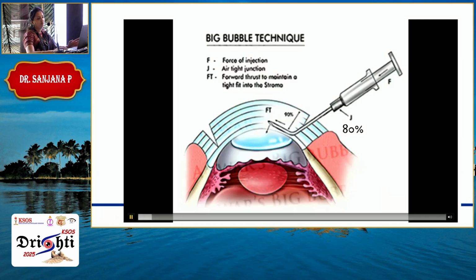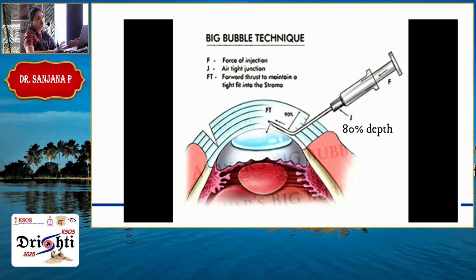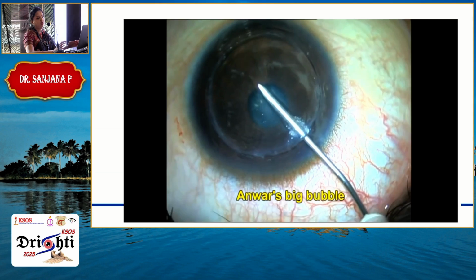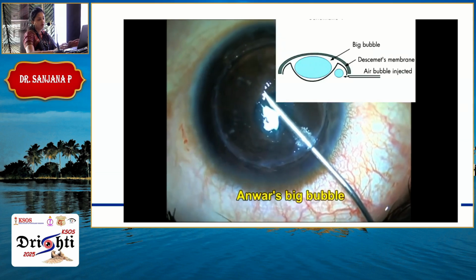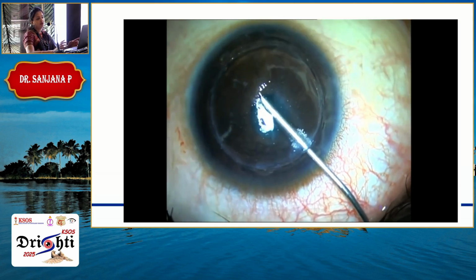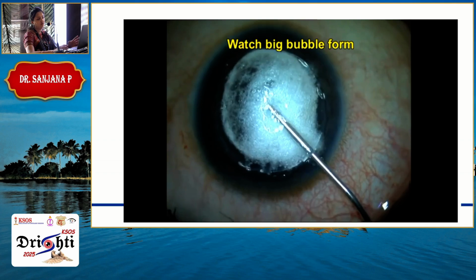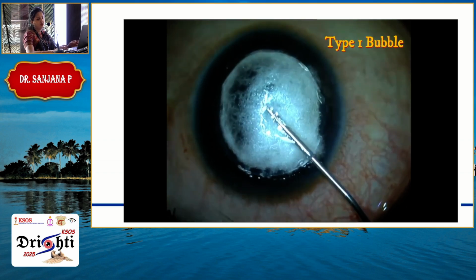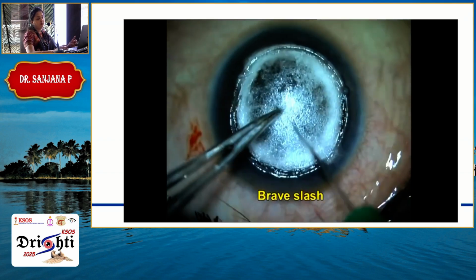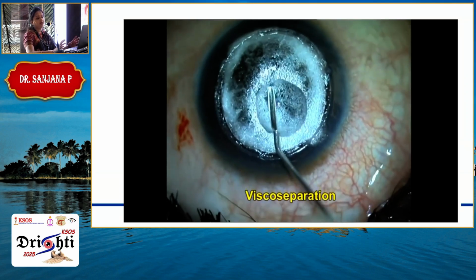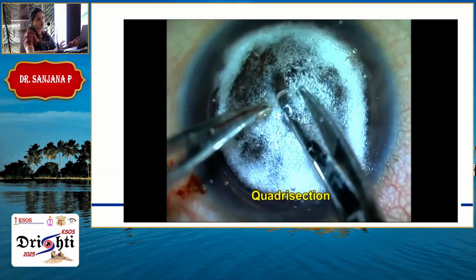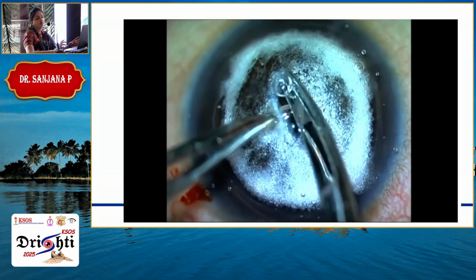So in case of big bubble DALK, once you remove the initial 300 microns, you go down as low as 30% depth. So once you go there, you take a 26 gauge needle or a 30 gauge needle with a 2 cc syringe or a 5 cc syringe. Inject air. Make sure what type of bubble, because if you are very superficial, you'll end up getting stromal opacities, air emphysema. So once that is done, you need to do a Bare sash.